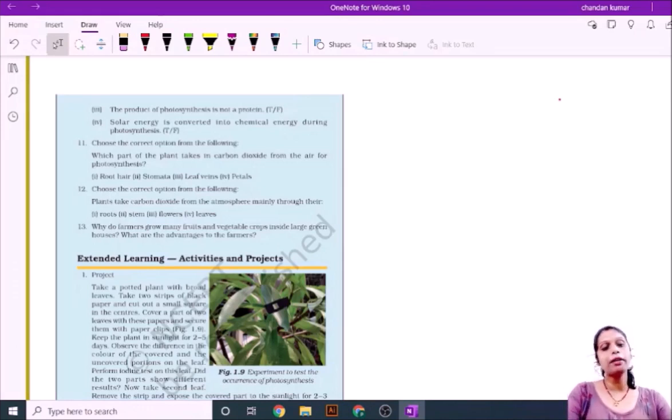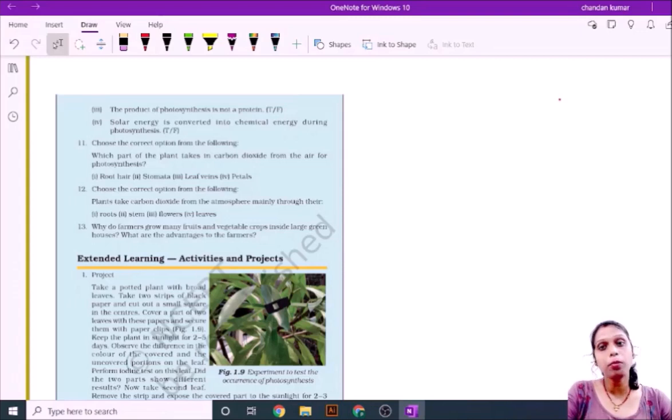Why do farmers grow many fruit and vegetable crops inside large greenhouses, and what are the advantages to the farmer? In greenhouses, farmers give plants favorable conditions that help increase their growth capacity.